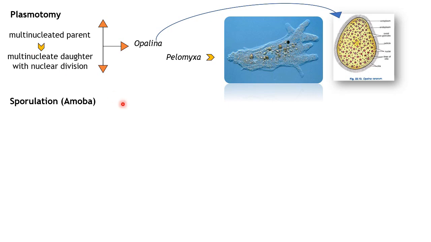So I told you in unfavorable condition it also does encystment. Here it is undergoing another different process which is known as sporulation. Let's see about that in detail.